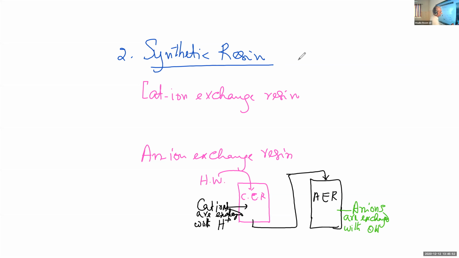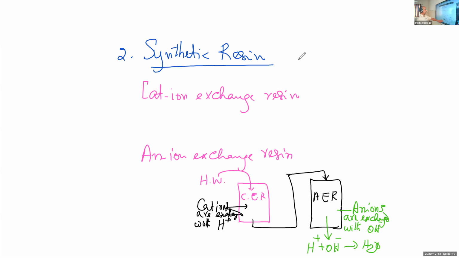Anions are exchanged with OH minus ions. Finally, the water coming out will not have any type of ion, cation or anion. Only H plus ion and OH minus ion will be there, and these two ions will react, forming water. So we get pure water.